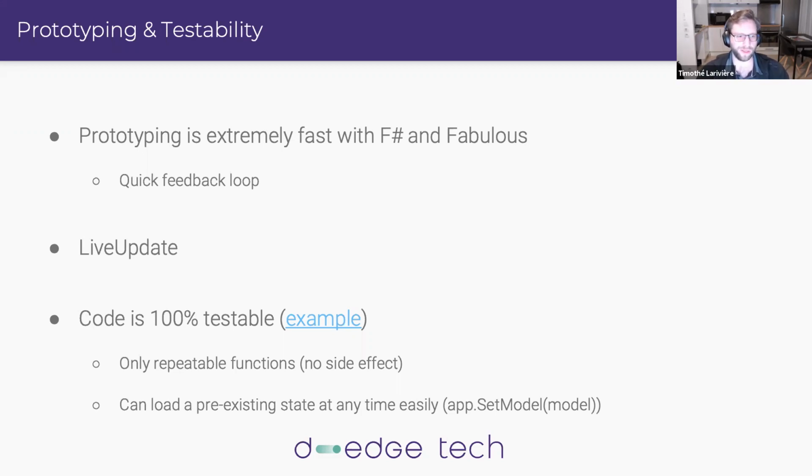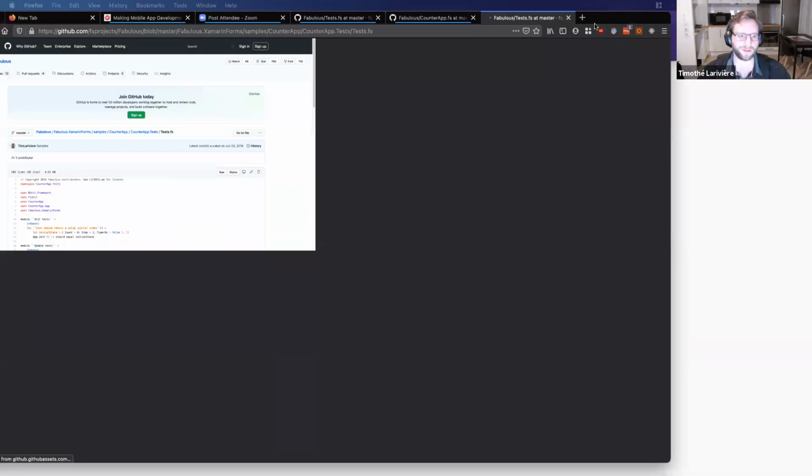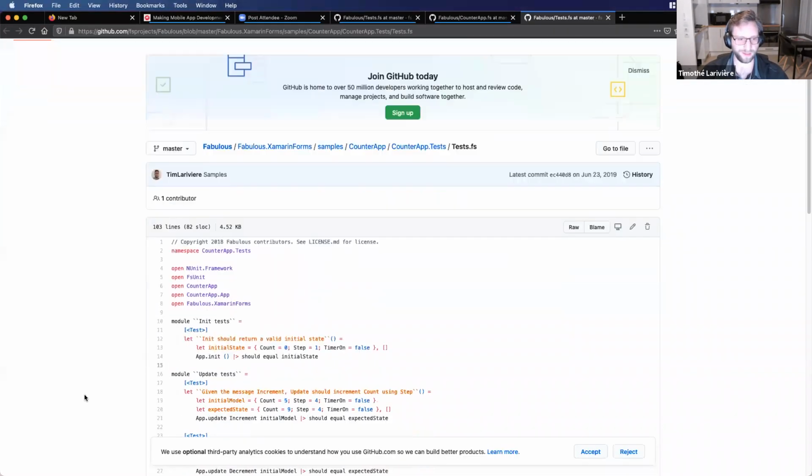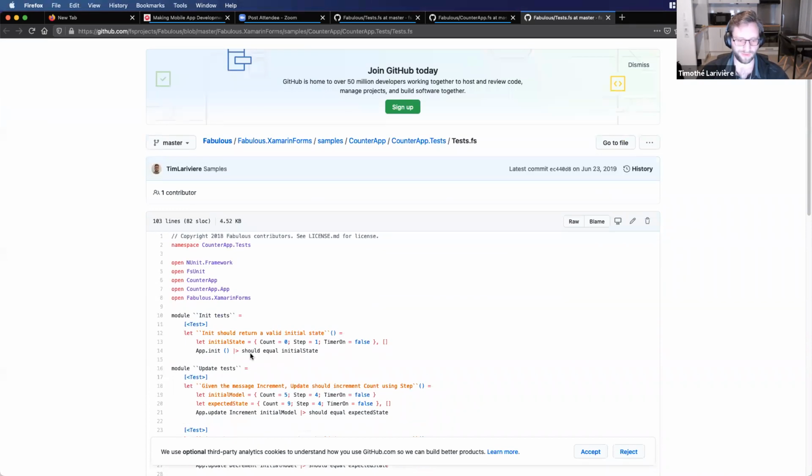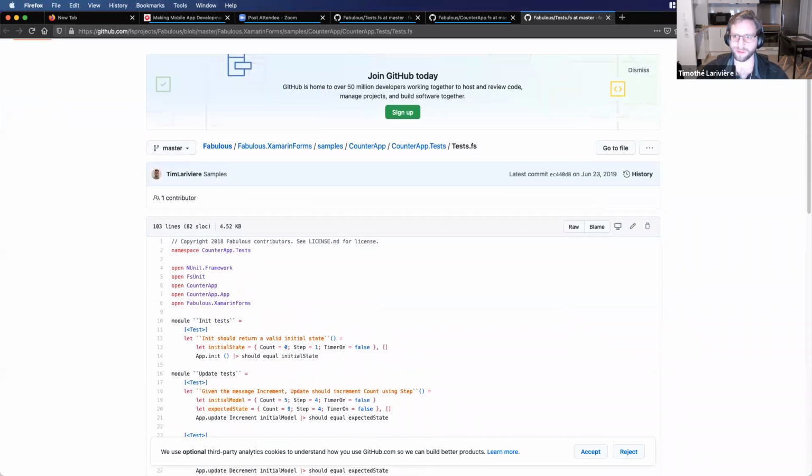So it's really fast to prototype. And also it's really great to test your code, since like we saw that the init, update, and view functions are called pure functions. So that's functions that will not have any side effect. So it's super simple to unit test them. So I have an example here. If I show you this code, so that's an example from the Fabulous repository.